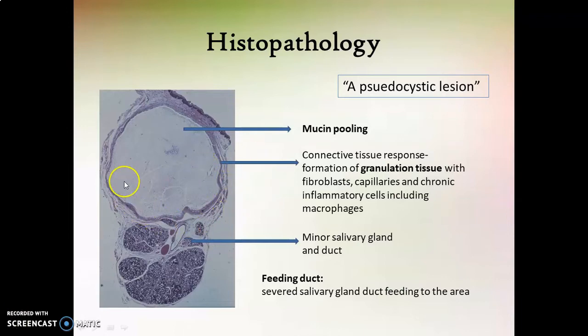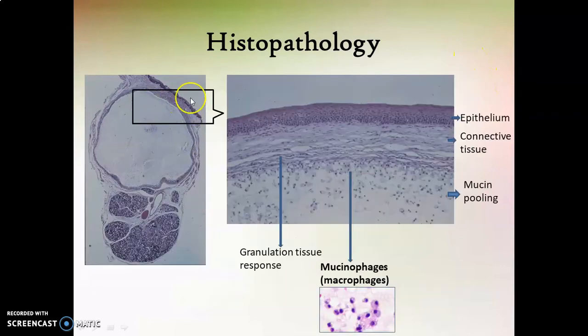The lesion of mucocele is usually clinically fluctuant, and even pathologically it has an appearance of a cyst, but it lacks a true epithelial lining. The mucus pooling doesn't have an epithelial lining surrounding it, so it cannot be considered a true cyst and is considered to be a pseudocystic lesion. So now let's see the mucocele in higher magnification.